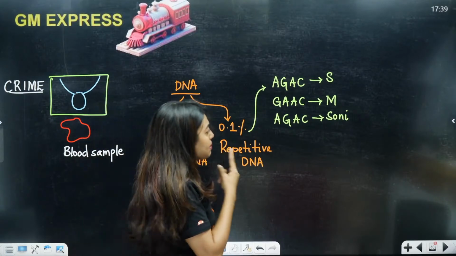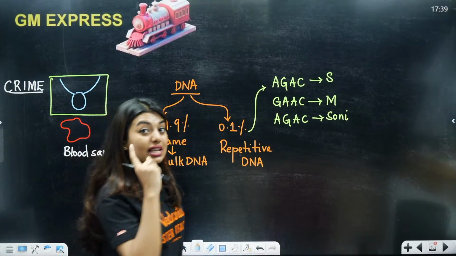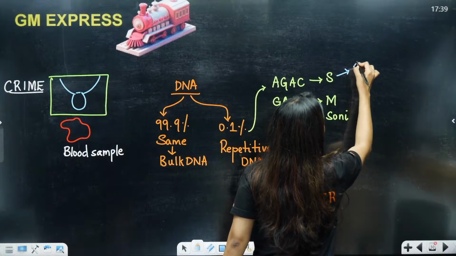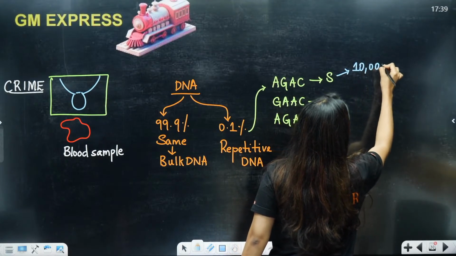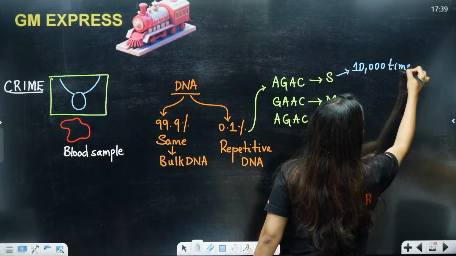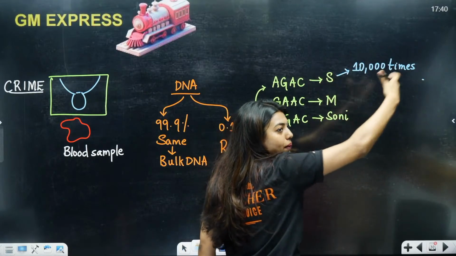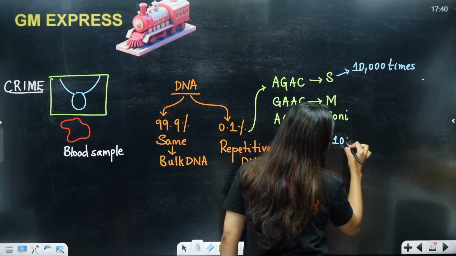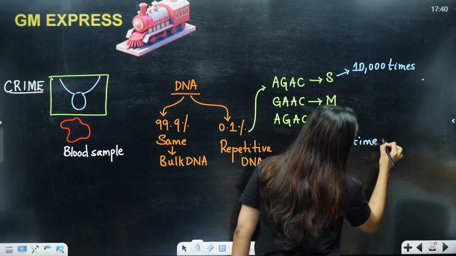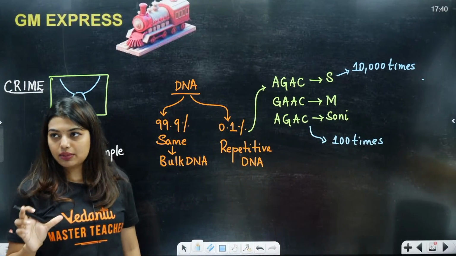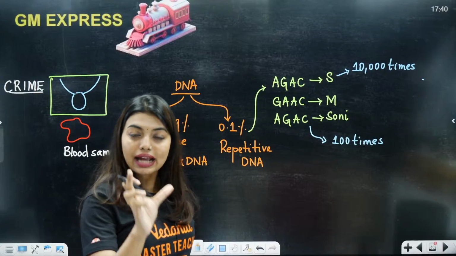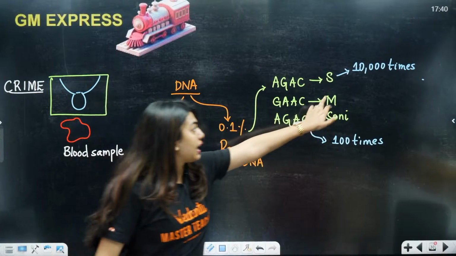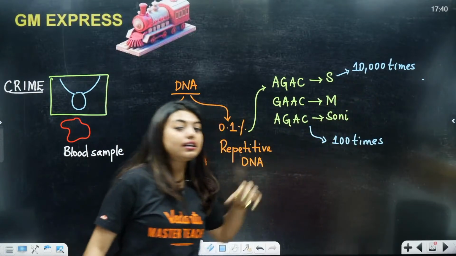I remember. So students, imagine Sony and Sukanya have the same sequence. Now what is going to happen in that? Let's say this sequence in Sukanya is repeating 10,000 times. 10,000 times the same sequence is repeating. It could be continuous or it could be with breaks. Now in Sony, the same sequence is only repeating 100 times. You understood? The repetitive sequence can be repeated different times in different people. See, 10,000 times in Sukanya, 100 times in Sony.